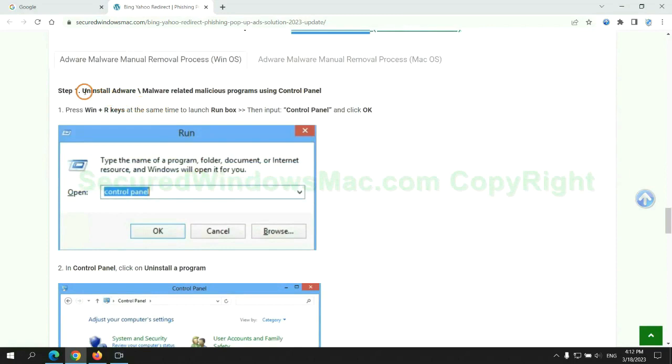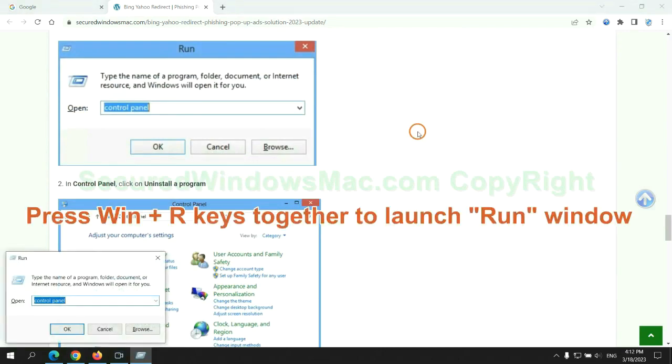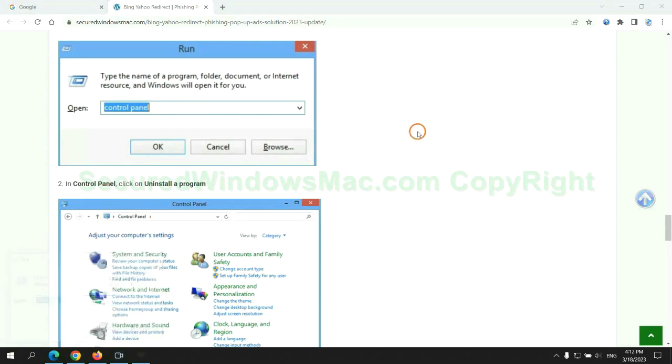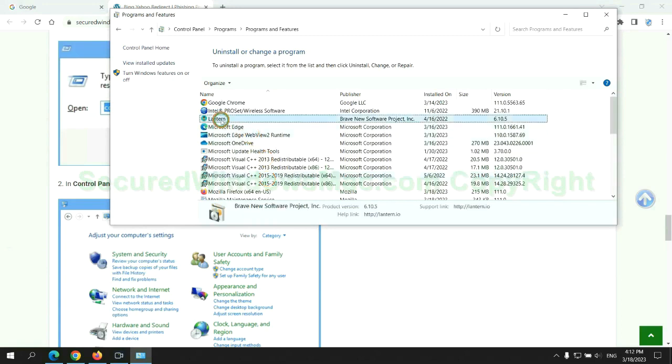First step. Uninstall malicious programs related with virus. Press Win plus R keys together to launch Run window. Type Control Panel. Click Uninstall a program. Right-click on malware and click Uninstall.